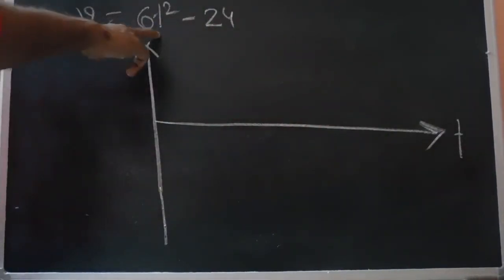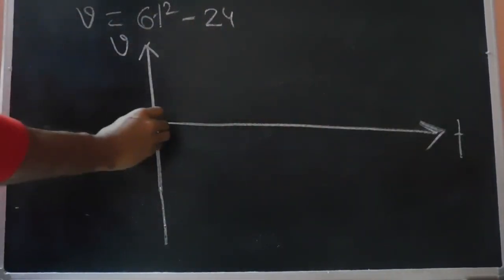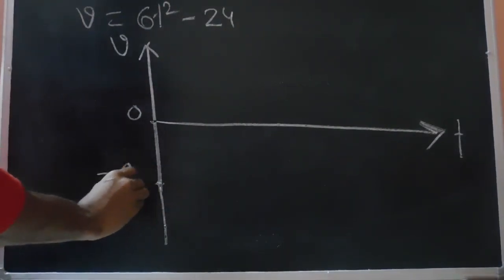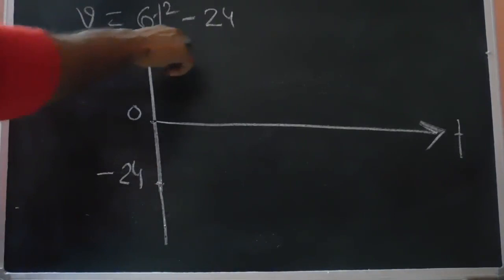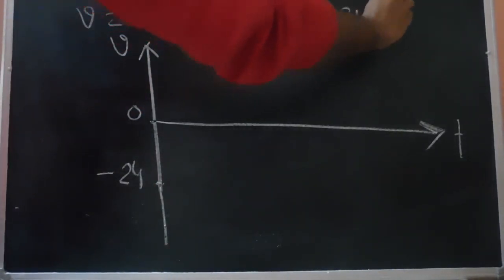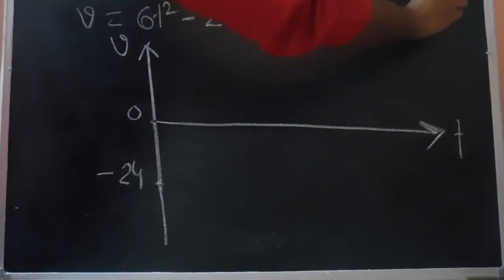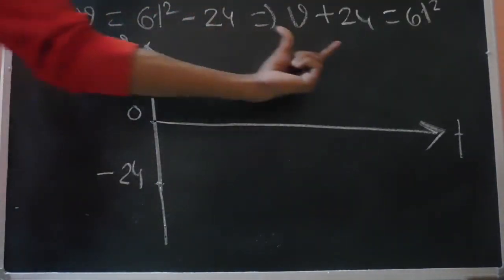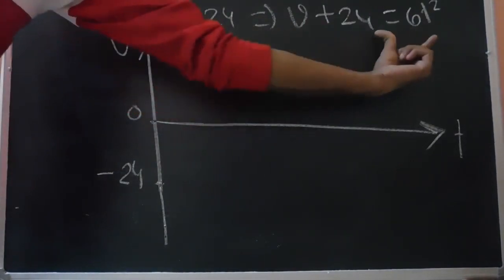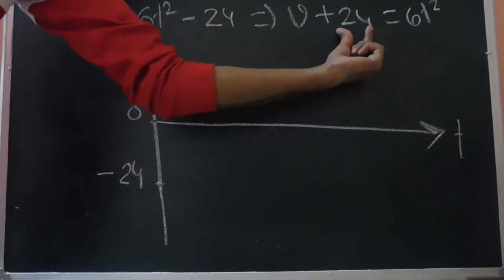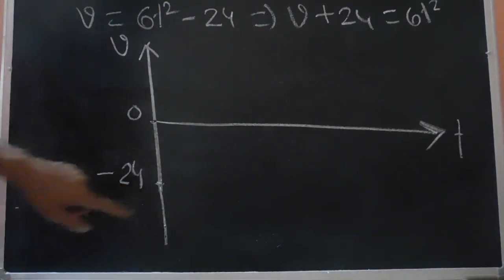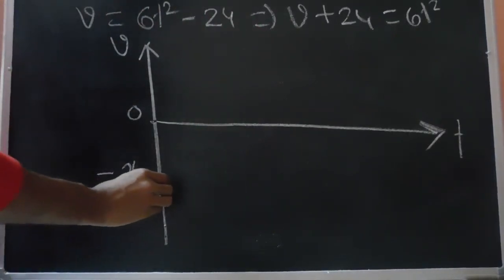At t equals 0, V should be minus 24. So this will start from this point, minus 24. Furthermore, V plus 24 equals 6t square, which represents a parabolic curve. It's a quadratic equation, a parabolic curve whose vertex is shifted to 0, minus 24. So the vertex of the parabola will be somewhere here.